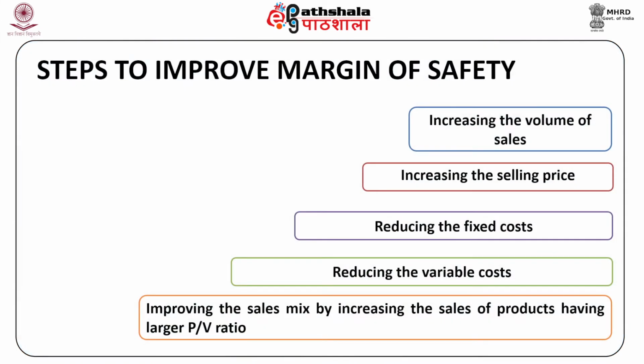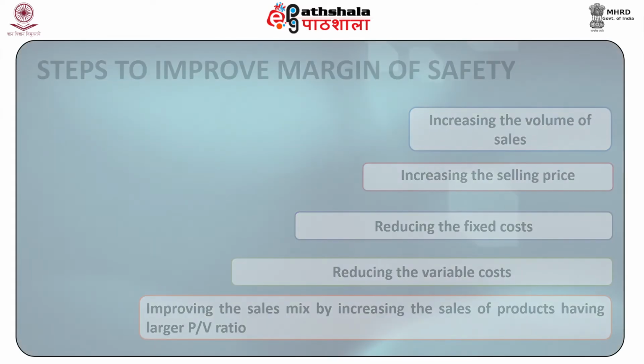When the margin of safety is not satisfactory, various steps could be taken to improve it. Some of them are increasing the volume of sales, increasing the selling price, reducing the fixed cost, reducing the variable cost, and improving the mix by increasing the sales of products having larger PV ratio.